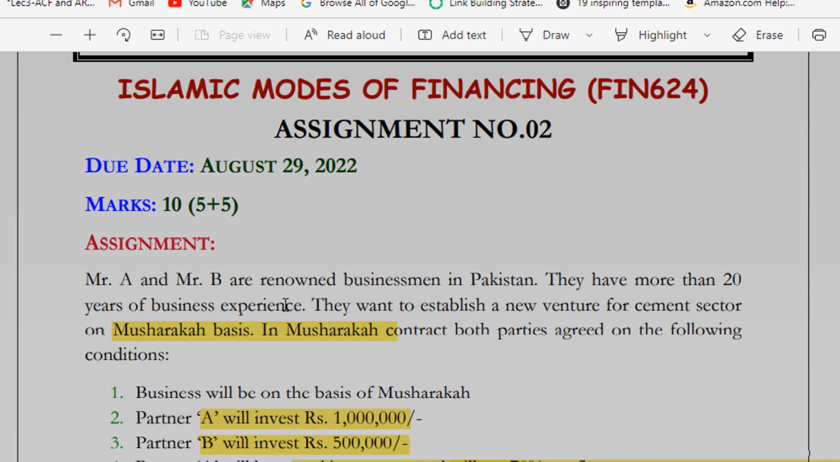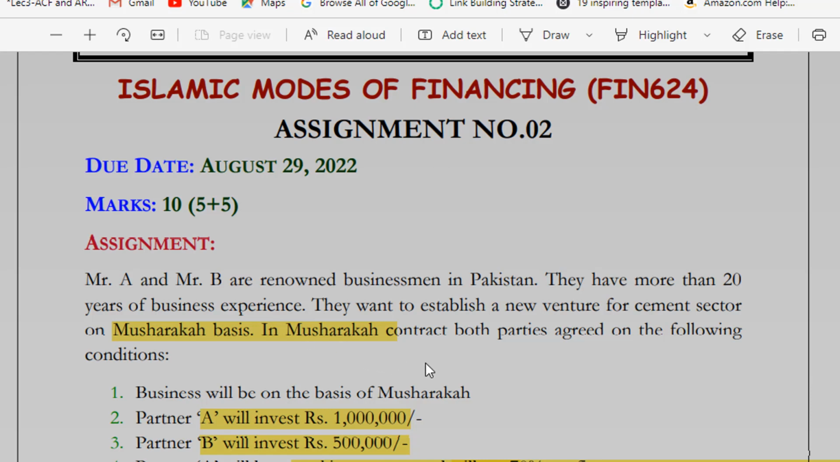Mr. A and Mr. B are renowned businessmen in Pakistan. There are two businessmen A and B who are very famous in Pakistan. They have more than 20 years of business experience. They want to establish a new venture for the cement sector on Musharakah basis. Both have experience of more than 20 years in business and now they are planning to make a venture for the cement sector, not on commercial general principles but on Islamic modes of business, which is Musharakah.